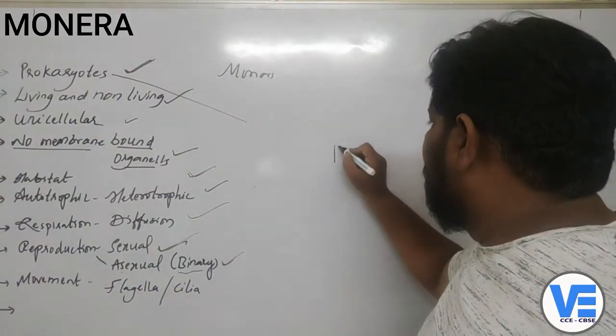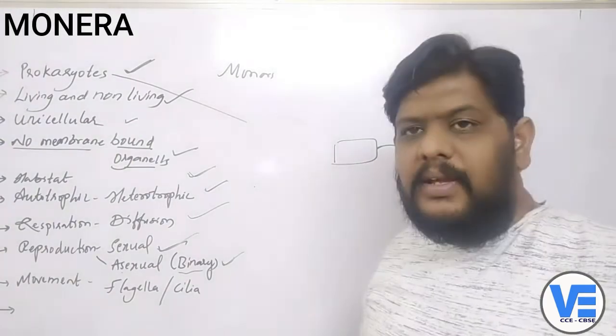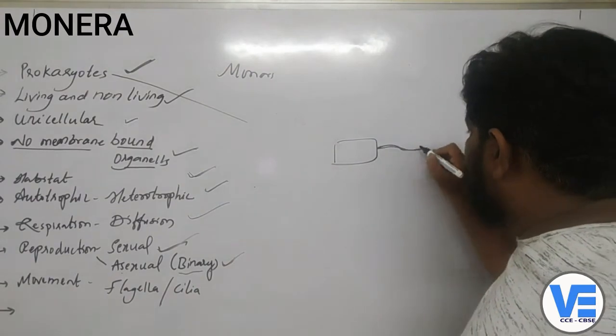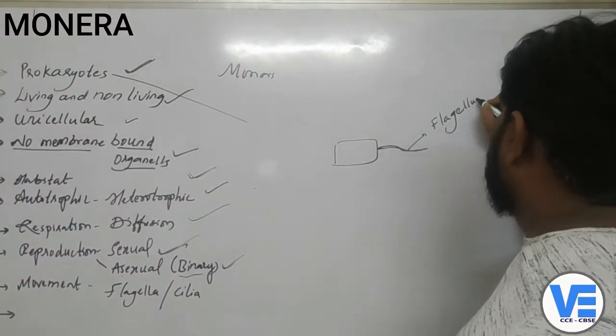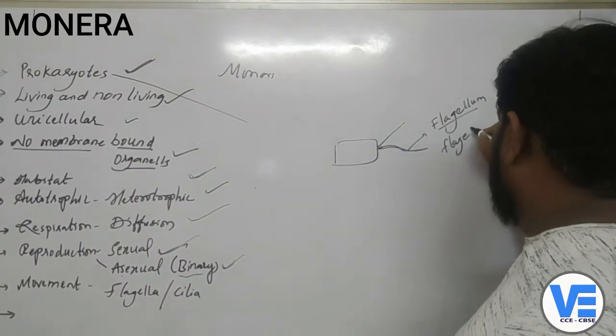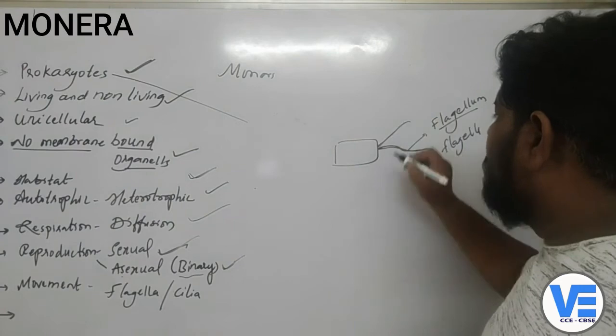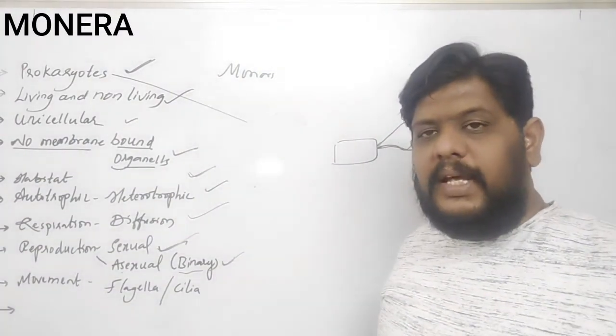For example, if you take the bacteria, they have the flagellum. These thread-like structures which are present on the body are called the flagellum. If there are two or more, we call them flagella. These are the ones which help in movement. They help them to move from one place to the other.